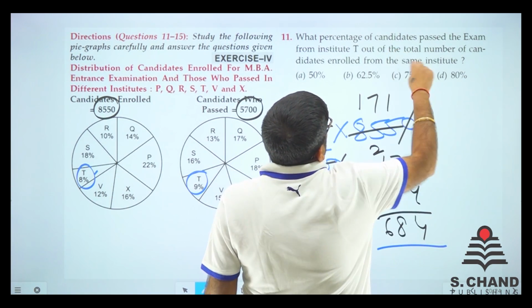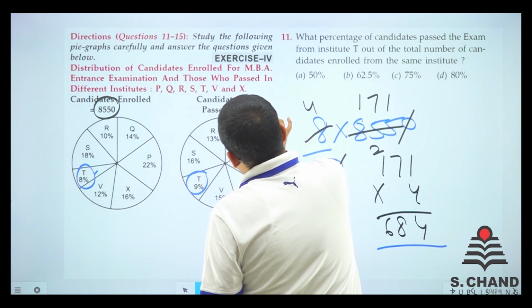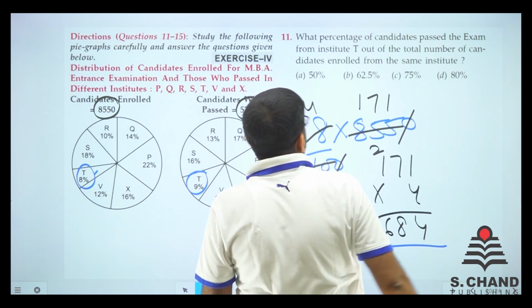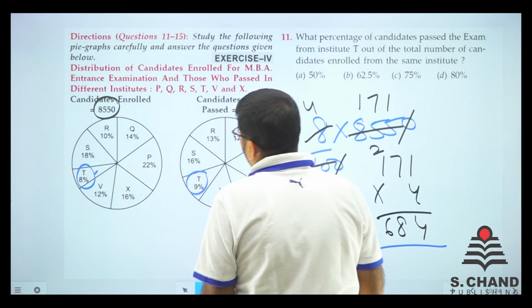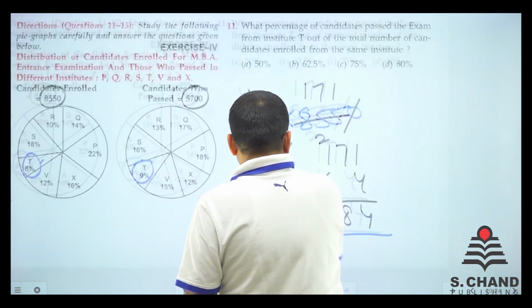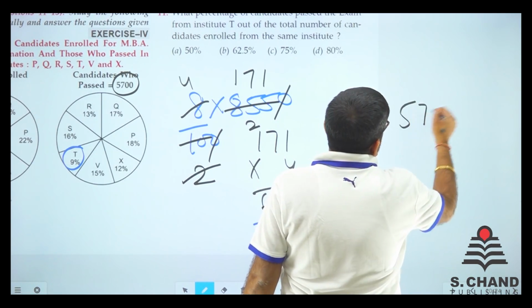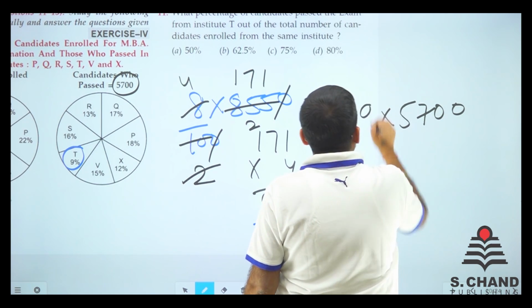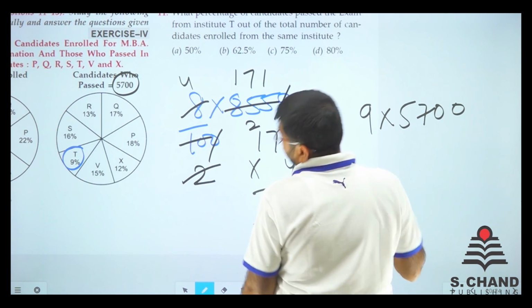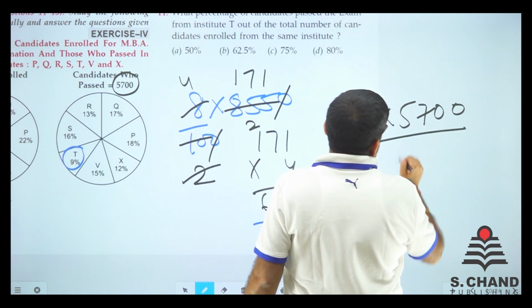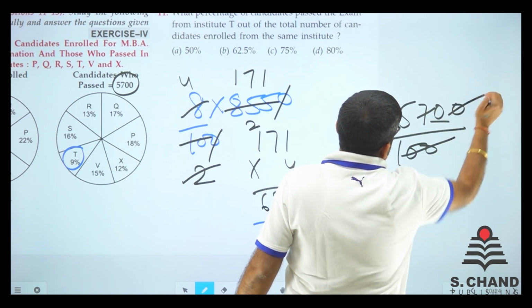Now, how many of them passed? So 5700, T percent is 9%. So 9% of 5700, we calculate this. It's like 5700 into 9, divided by 100. So the 0s cancel.